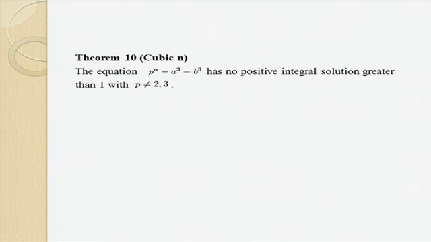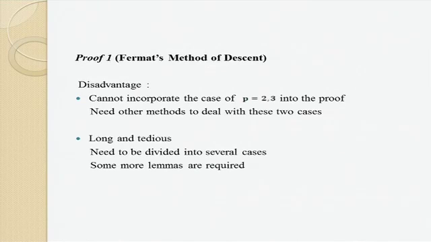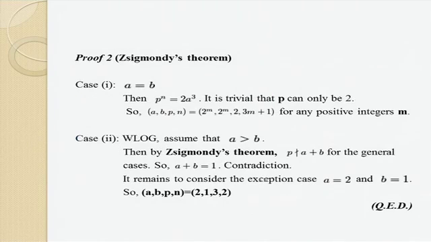For example, theorem 10 considers a cube with n, this equation. And for proof 1, the first method, uses Fermat's method of descent, as mentioned in my report. But there are some disadvantages. For example, it cannot incorporate the cases of p equal to 2 and 3 into the proof, and I need other methods to deal with these two cases. And it is long and tedious, needs to be divided into several cases, and more lemmas are required. However, by Zsigmondy's theorem, it is much simpler.